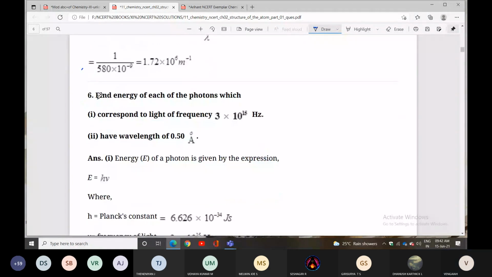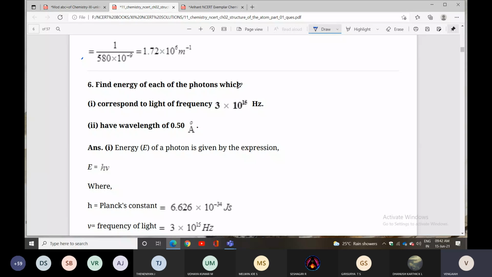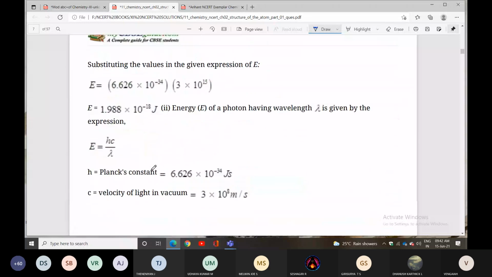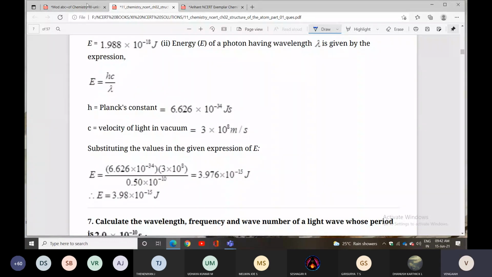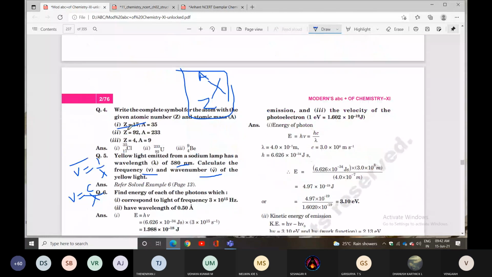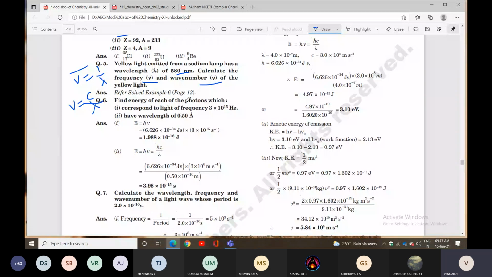Next question. Find the energy of each photon which corresponds to light of a given frequency and a wavelength of 0.50 angstroms. Look at question number 6. Here you find the energy of each photon corresponding to the wavelength and frequency. In one case they gave the frequency, in another case the wavelength. With the help of wavelength you can identify the energy, and with the help of frequency you can also identify the energy.